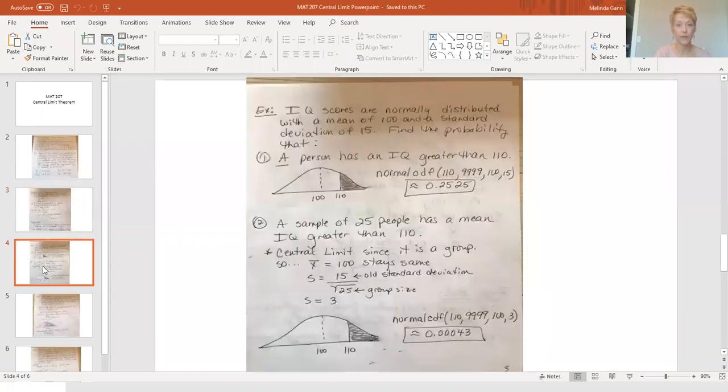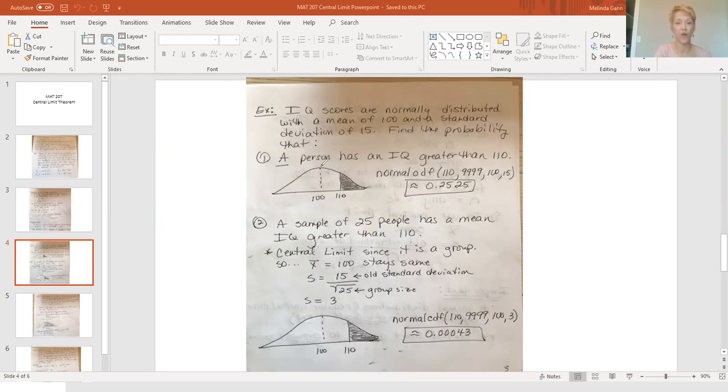Look what this says. I want to show you the difference in the two. IQ scores are normally distributed with a mean of 100 and a standard deviation of 15. So we're going to find 2 different probabilities, one for an individual and one for a group. A says, find the probability that one person has an IQ greater than 110. This could have been on your last homework assignment.